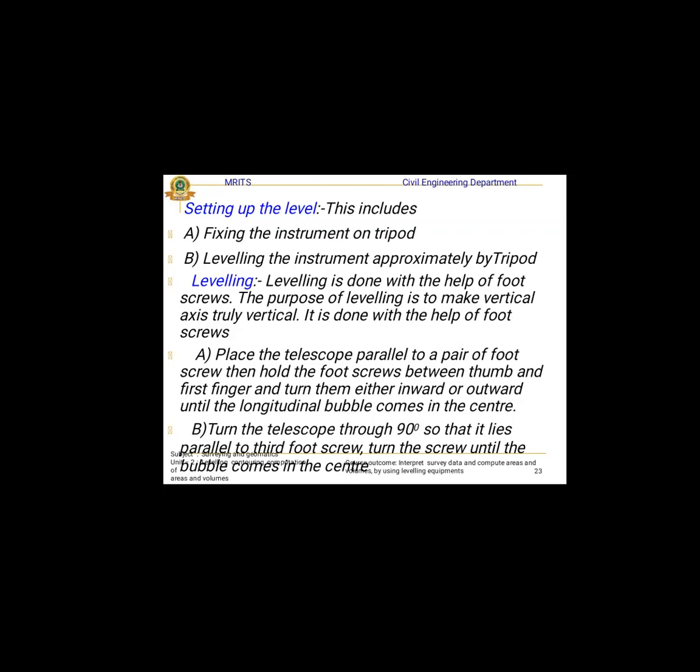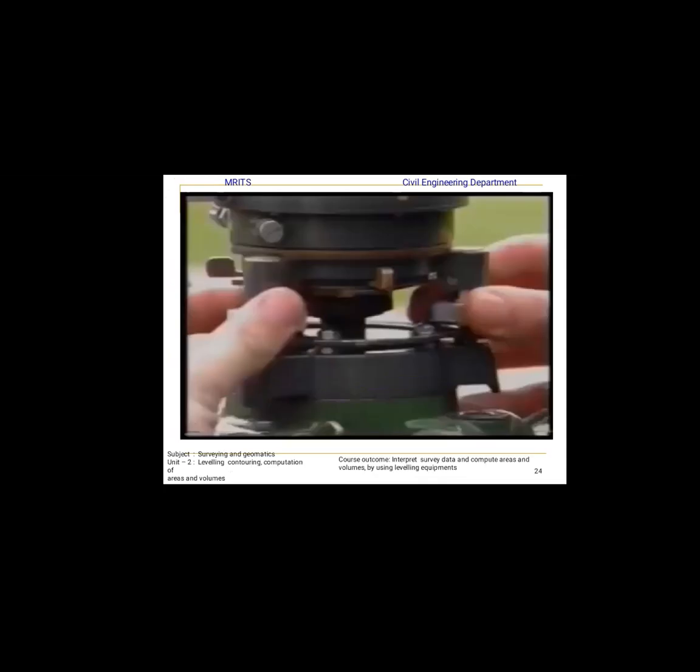Next, place the telescope parallel to a pair of foot screws, holding the foot screws between the thumb and first finger, and turn them inside or outside to level. This is the figure shown already. Turning inside or outside is used for leveling.